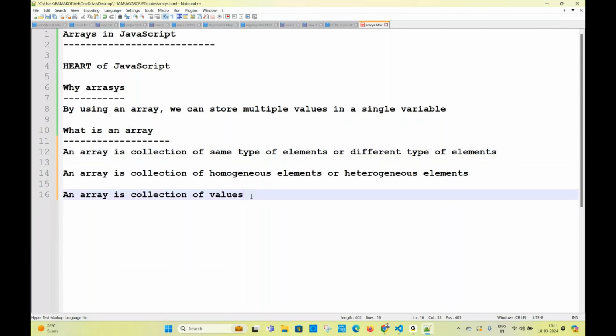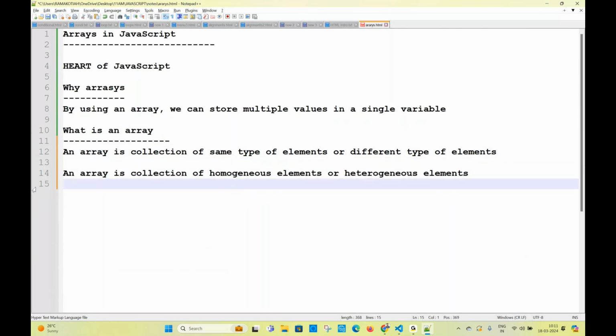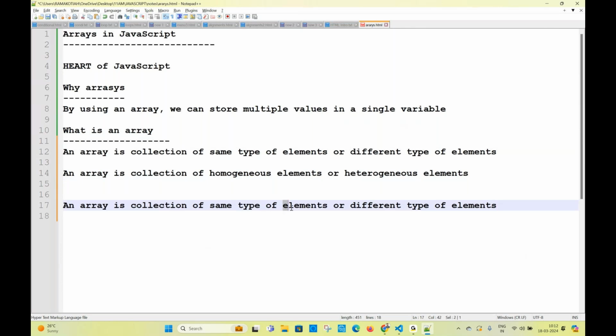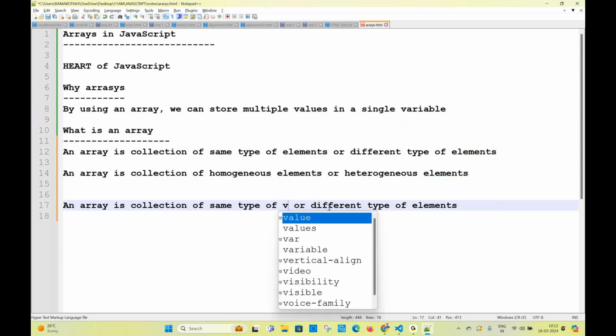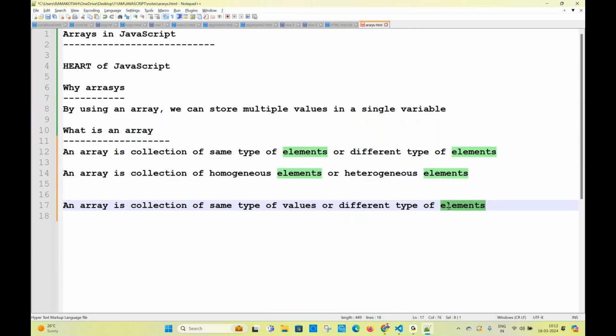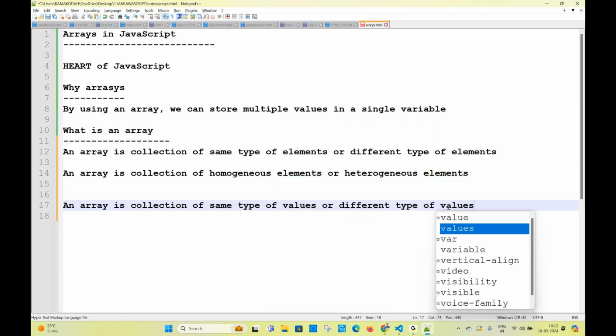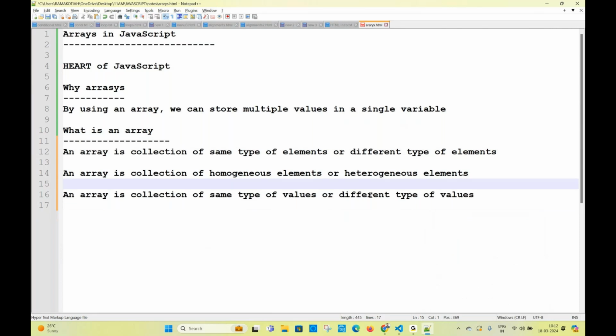Write the definition of an array. Why an array? To save multiple values in a single variable. What is an array? An array is a collection of elements, or a collection of values also, we can say. Any one of the words we can use. Or a collection of same type of values or different type of values. I can say like this also. I have written three points about the definition. You can say any one of the definitions in an interview.